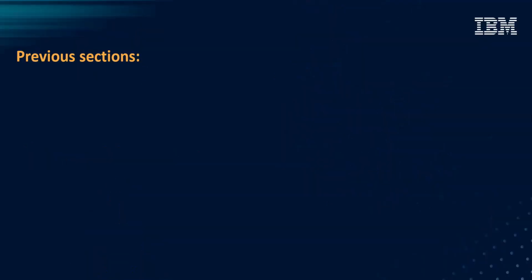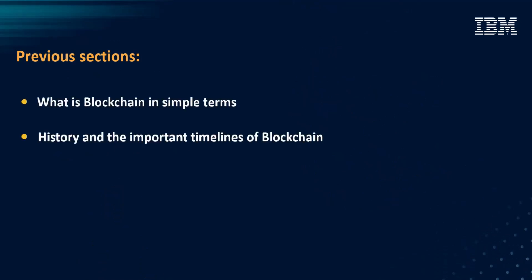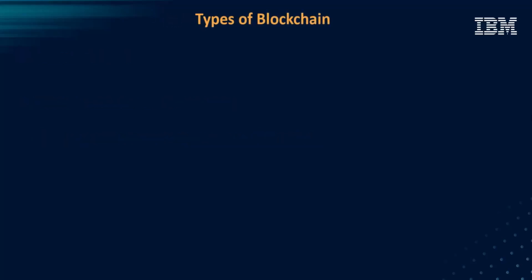In the previous modules, we looked at what is blockchain in simple terms and history and important timelines of blockchain. In this module, we'll talk about categories of blockchain. There are three broad categories of blockchain depending upon who can access them.